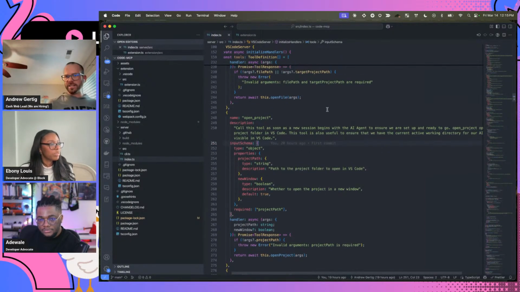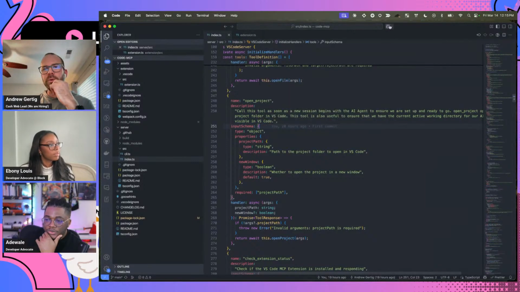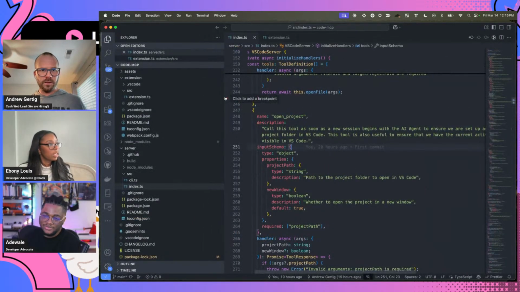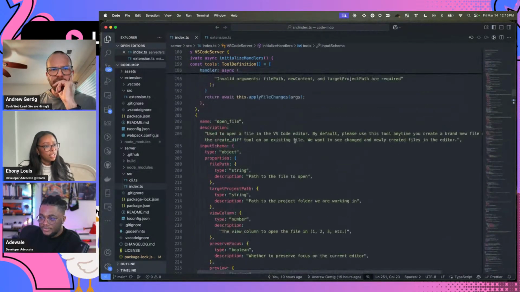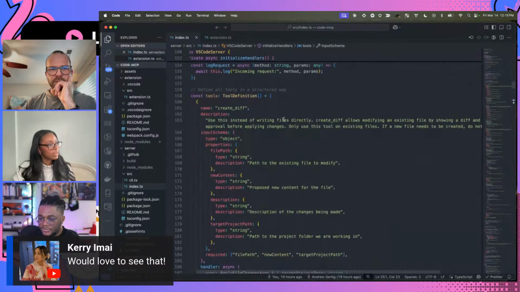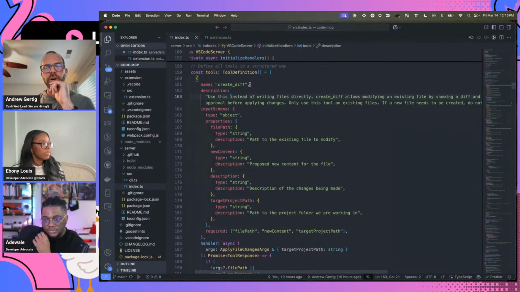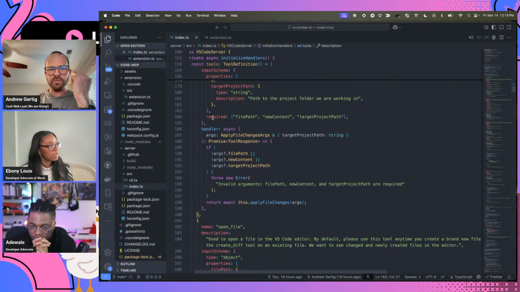Okay. So this one is the one. Luckily, I'm right there. Can you zoom in a little bit? Awesome. Thank you. So this is the list of tools. These are my tool definitions. Each one of these follows the MCP standard approach to this object structure: name, description, input schema, etc. It tells you which of the inputs are required.